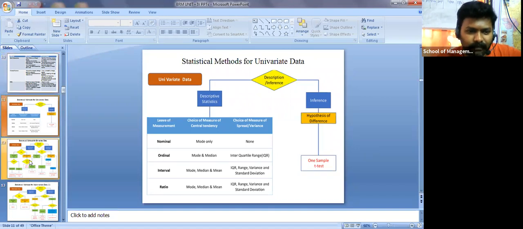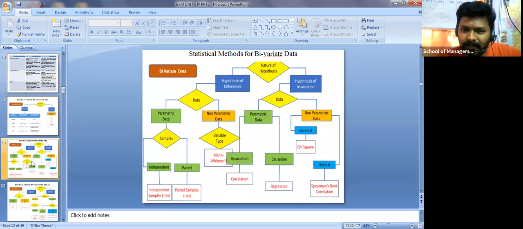Okay. Now suppose it is bivariate data, you have two variables in your study. The nature of the hypothesis I'm talking about is, suppose you wrote a hypothesis to find the difference: there is a significant difference between variables, or there is no significant difference between variables. Because it's bivariate, two variables, you again have to check whether the data is parametric or non-parametric. So what is parametric data?